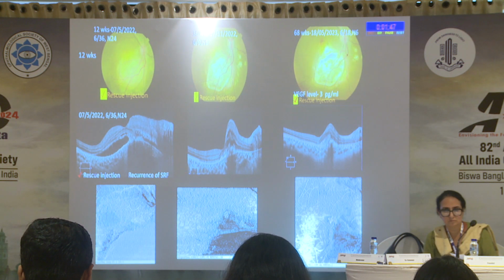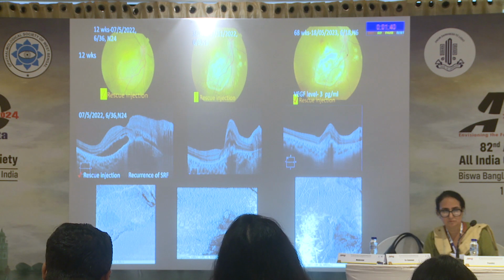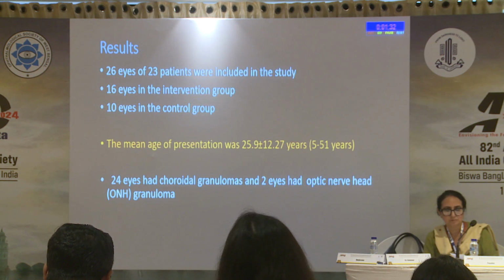We did face recurrences in the right eye, where you see there are 3 recurrences which were seen at 12 weeks, 36 weeks, and 68 weeks. But they were all the reactivation of the CNVM, which we picked up on OCTA, and not the reactivation of the granuloma. So we had 26 eyes of 23 patients.